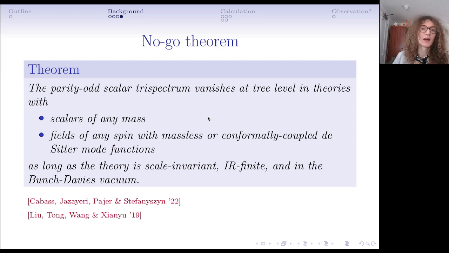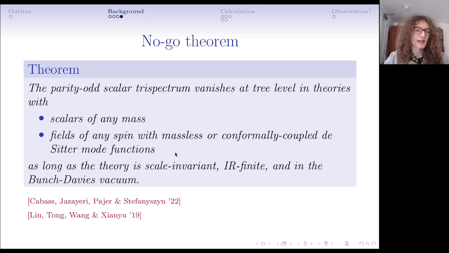Finally, I'll say a few words about the no-go theorem, which says that the parity-odd scalar trispectrum vanishes at tree level in theories which contain only scalars, or which contain scalars and fields of any spin as long as they have only massless or conformally coupled mode functions in de Sitter. As long as the theory has exact scale invariance, the interactions don't become infinite at late time, and the vacuum is this Bunch-Davies vacuum I described earlier.